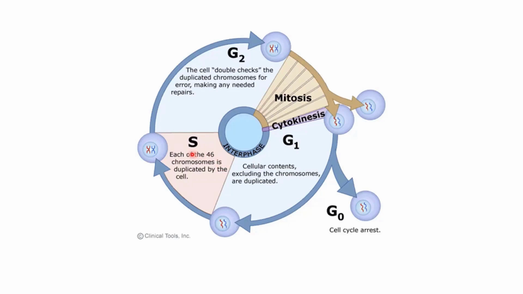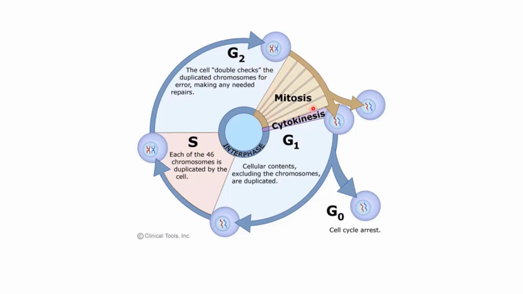Now the cell is going to the final stage, which is called the double checking stage, where the cell needs to check that everything is perfectly okay for division, and you do not need to repair anything before division, because if an error happens at this stage, it is not going to be reversed. The cell with error is not going to perform its function. So to avoid that, the cell double checks at this stage that everything is perfectly fine for division, and then it enters the division phase.